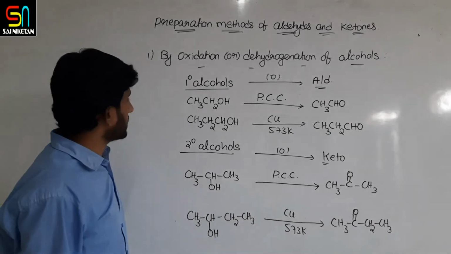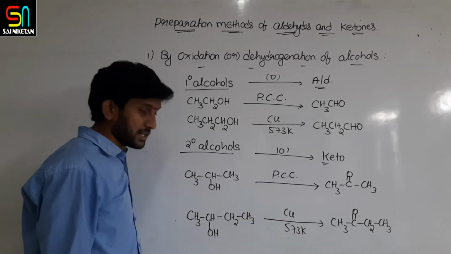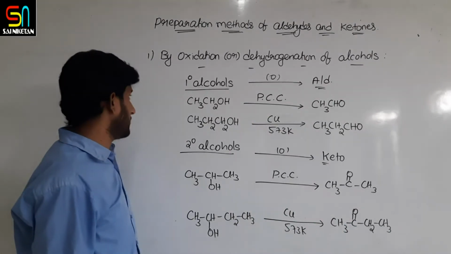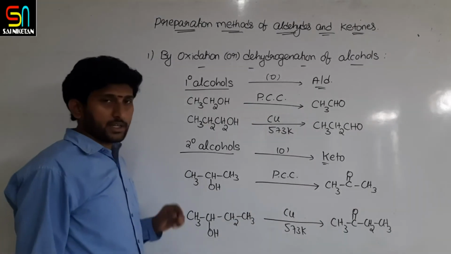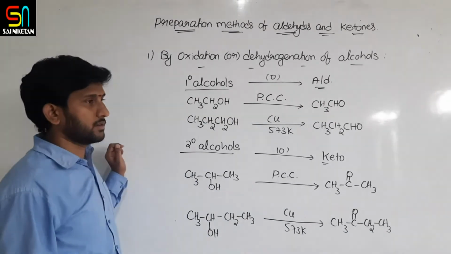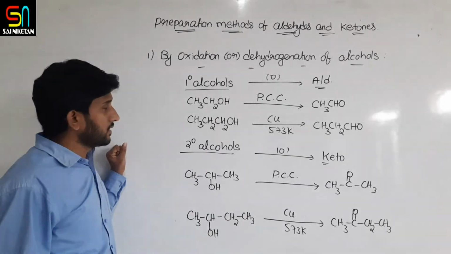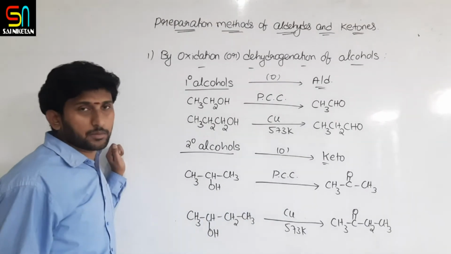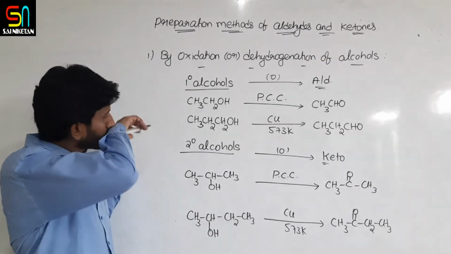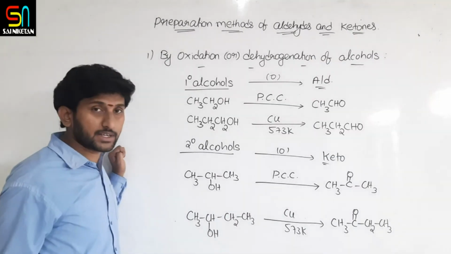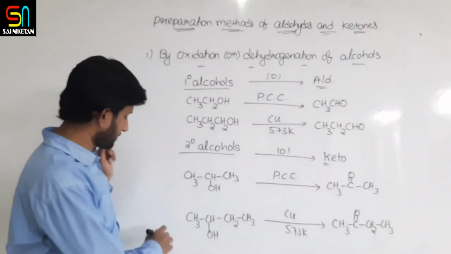Okay, so like that, some other reactions we have also studied. For example, in the first year we studied ozonolysis of alkenes. What is ozonolysis? Oxidation with ozone we have done. In that we will get carbonyl compounds as the products. And that test, the ozonolysis test, is also used for detection of unsaturation. You remember? I'd like to revise that.